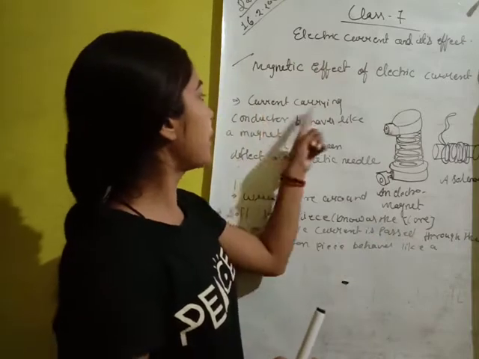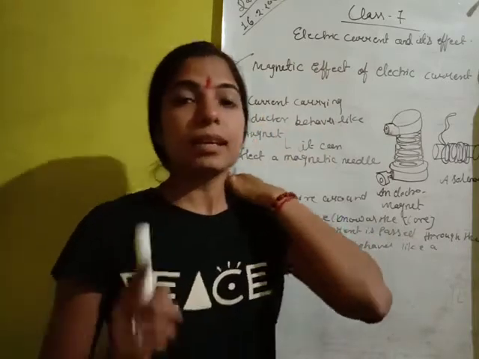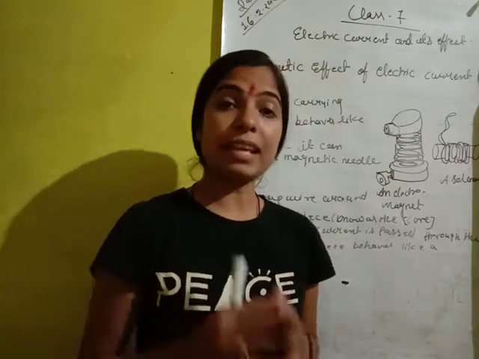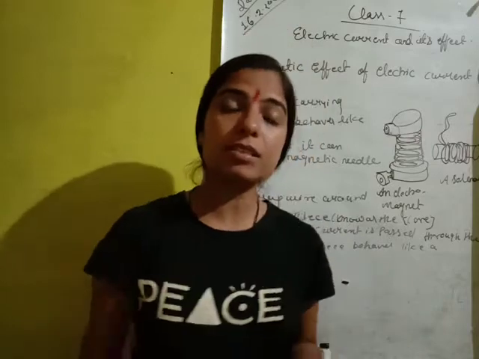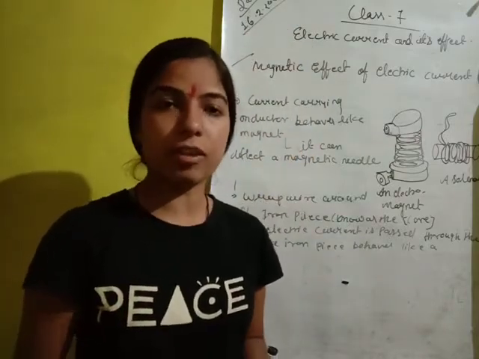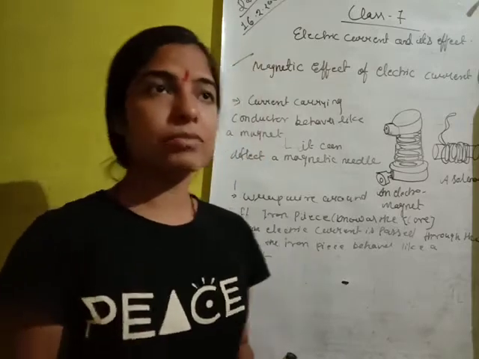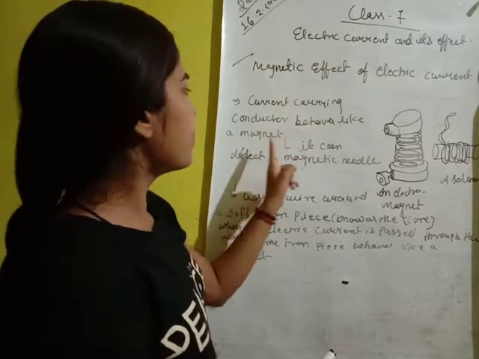Okay, so here are the two things you have to know about the magnet. First one, a current-carrying conductor behaves like a magnet. Always remember students, any conductor. So what is a conductor? Conductors are substances which can conduct electricity, good conductors of heat and electricity, in which the current can flow. Now, a current-carrying conductor behaves like a magnet.